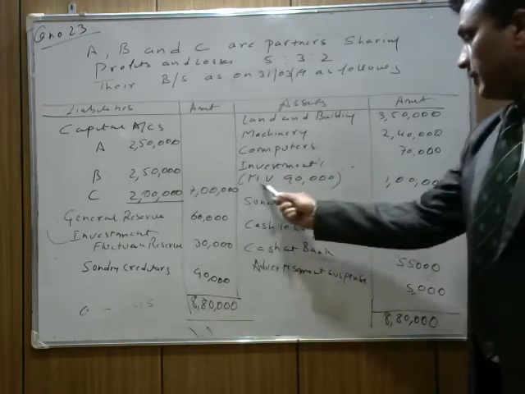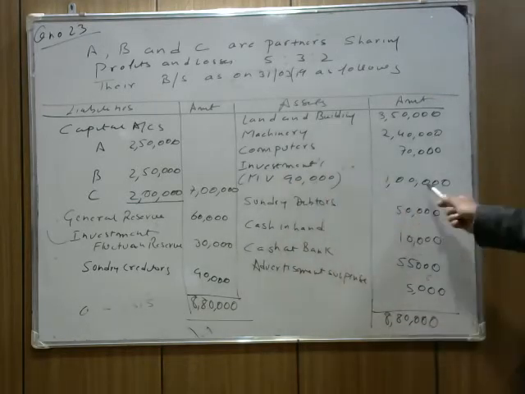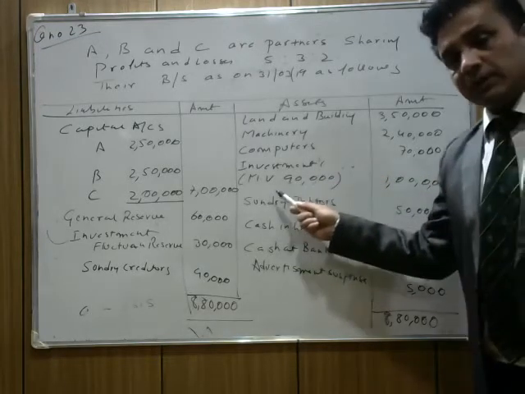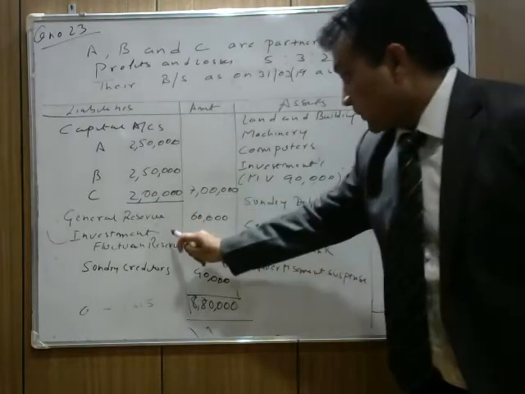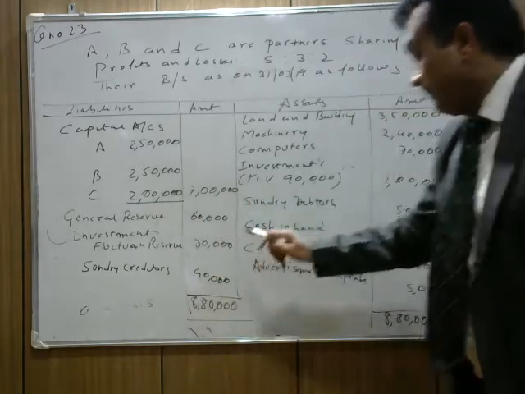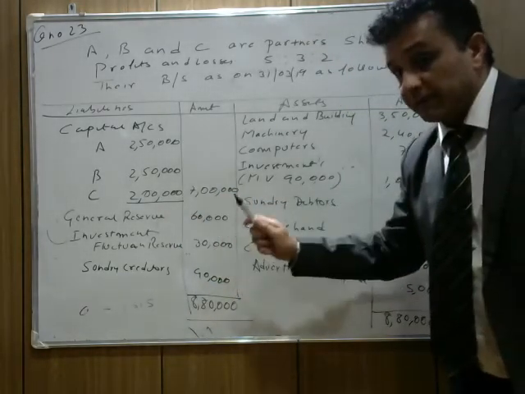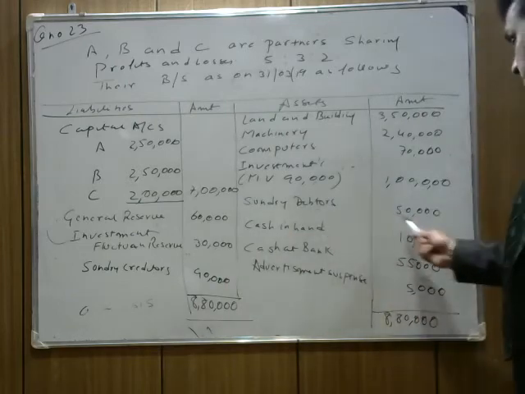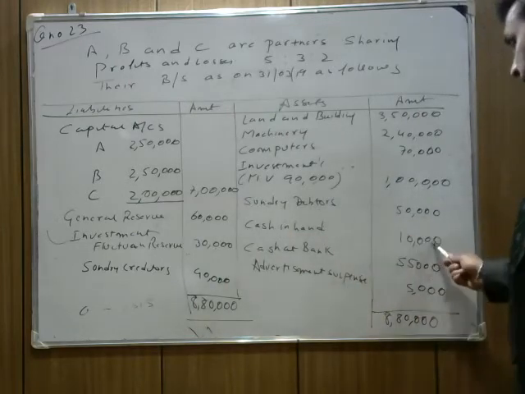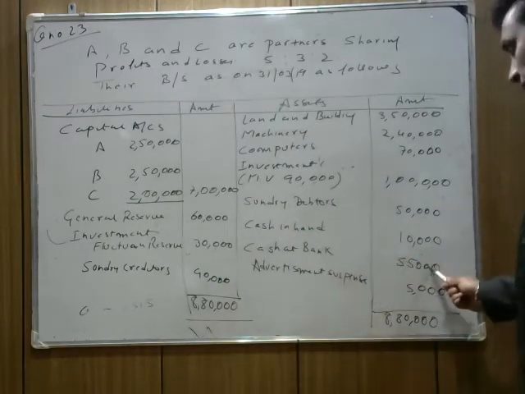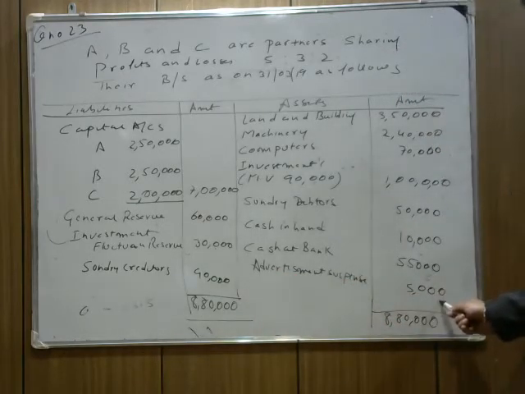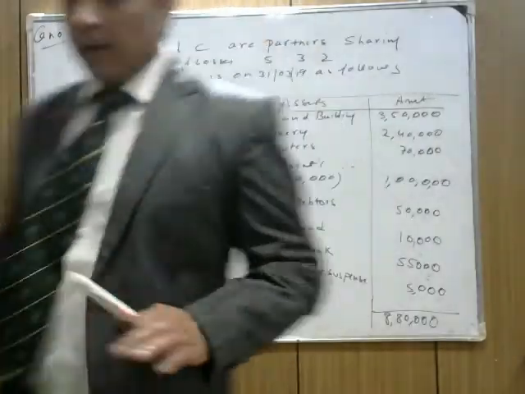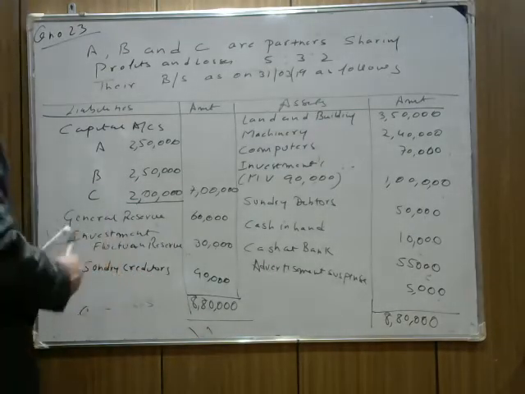They say the market value of the investment is 90,000, but when you initially invested money, you invested 1 lakh, and now the market value is 90,000. The important point here is that IFR is also given in the question, 30,000. Debtors 50,000, cash in hand 10,000, cash at bank 55,000, and advertisement suspense account is given at 5,000. So I hope the question is clear and the balance sheet part is clear. Now some adjustments are there.